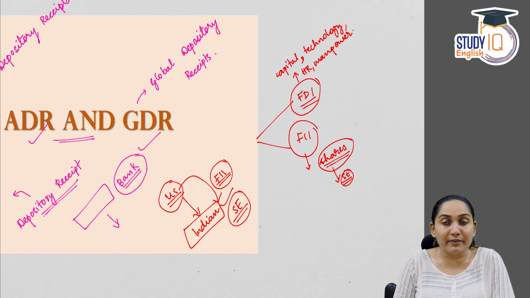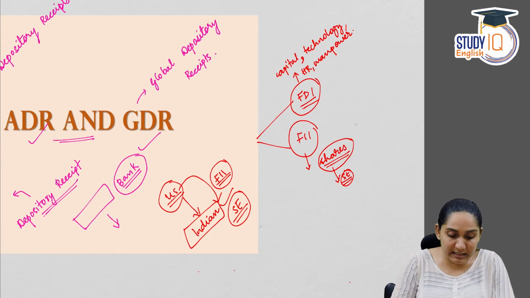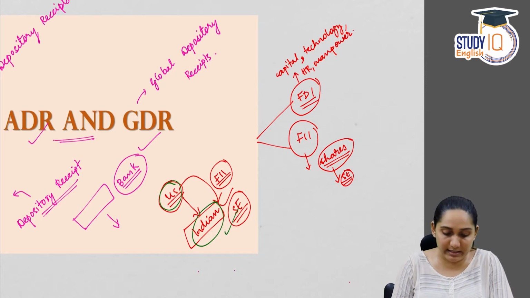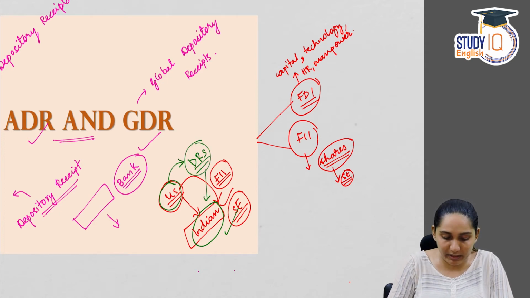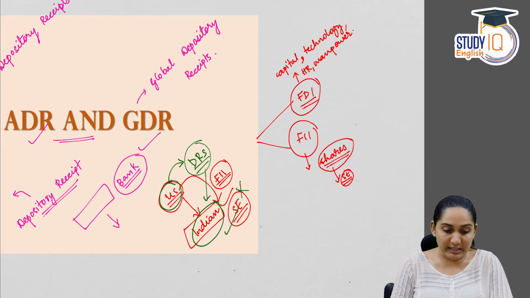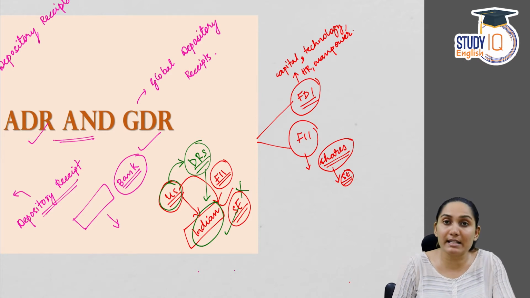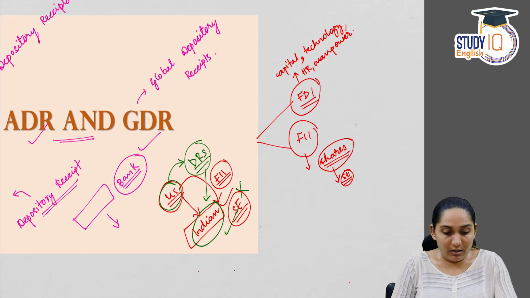Now what is the advantage of depository receipts? We have seen in this example that the US investor who wants to buy shares of this Indian company has to register himself with the stock exchange. Depository receipts allow this US investor to buy shares in the Indian company without getting registered in the stock exchange. That is, the depository receipts allow the investors to diversify their portfolios by purchasing the shares of companies in different markets and in different economies.